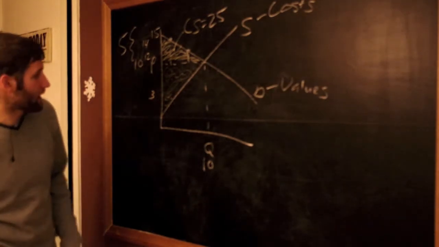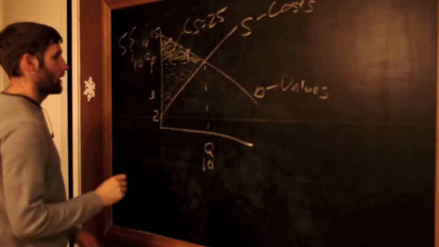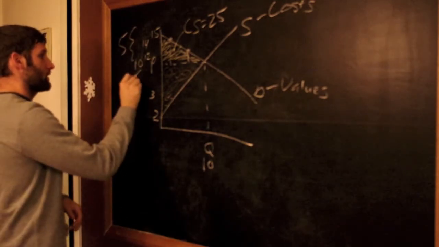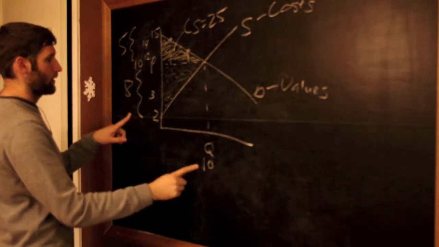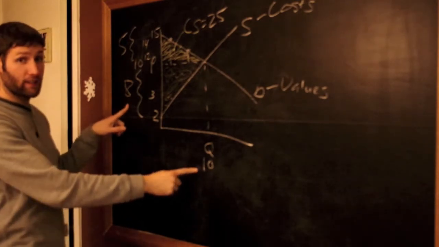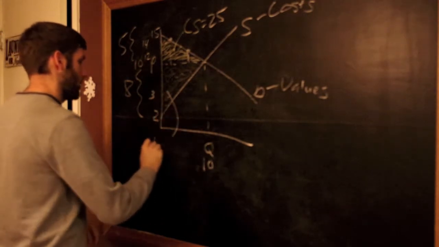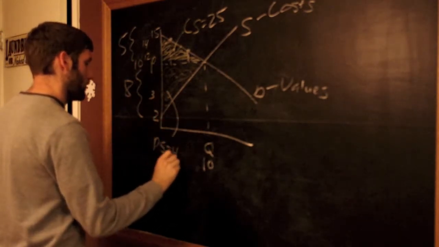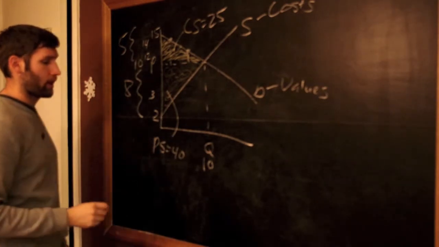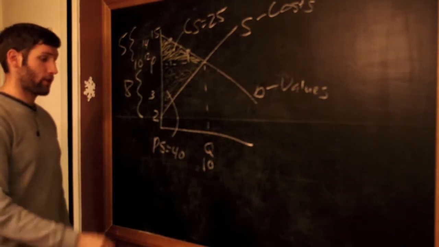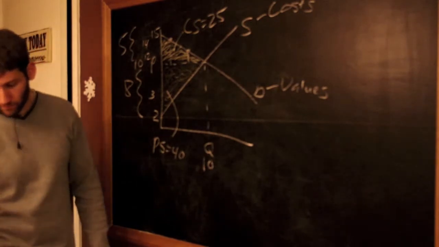The way that we calculate this, say this is 2, well then we have this difference, which is 8. This is 10. So here we're going to have 8 times 10 giving us 80 divided by 2, giving us a producer surplus of 40. Again, that doesn't really mean much other than 45 would be better, 35 would be worse.